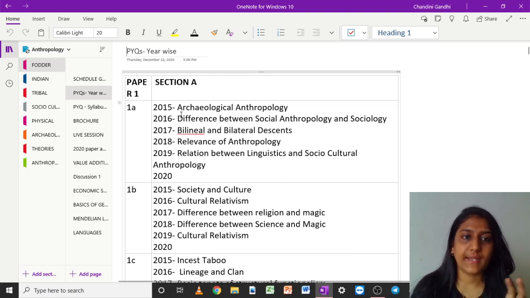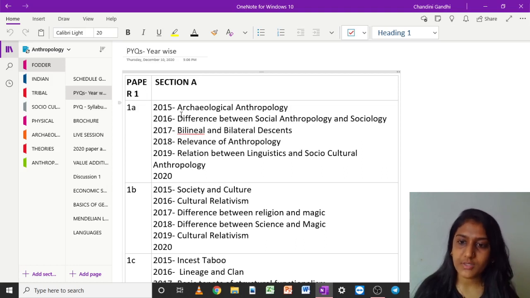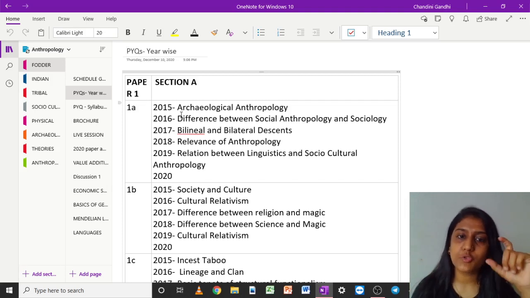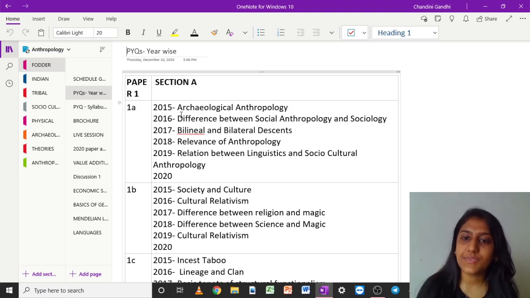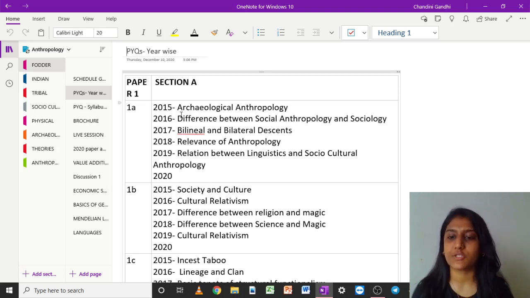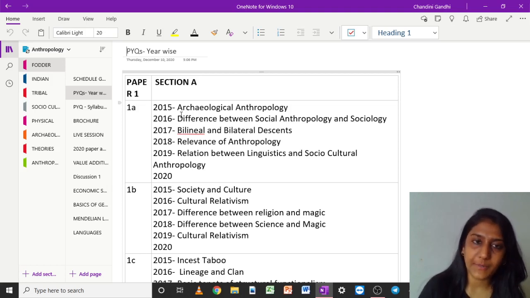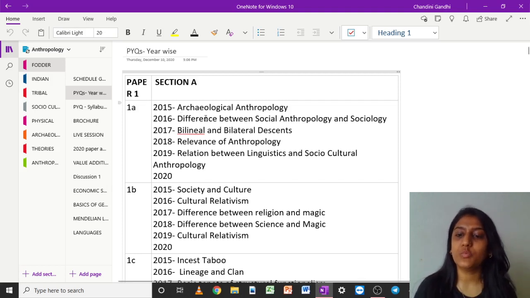Before I begin with the question paper as such, let me give you a reference, because many people made mistakes and lost 2 or 3 years because of this mistake. Section A has 5 questions and section B has 4 questions. So questions 1, 2, 3, 4 and 5, 6, 7, 8 are part of section A and section B. Question 1 and question 5 are compulsory, and out of the rest 6 you have to choose any 3 to write. It could be 2 from section A and 1 from section B, or 2 from section B and 1 from section A. This is the most important thing that you have to know before attempting the paper, and then you have to make the right choice of which question to attempt.